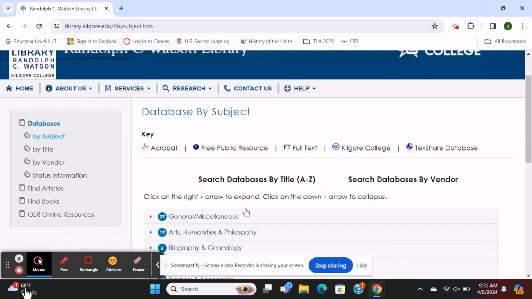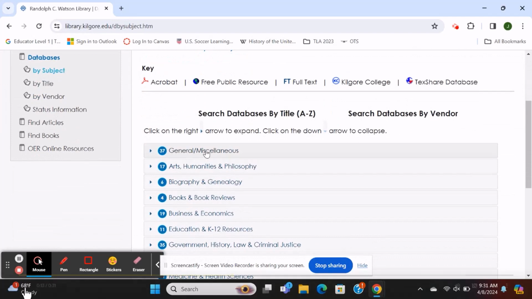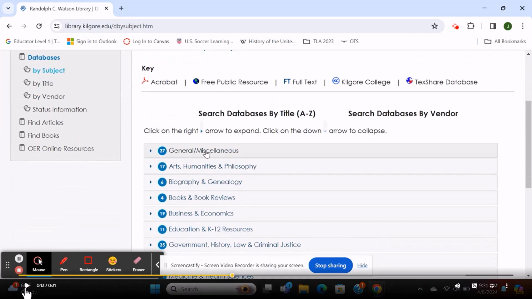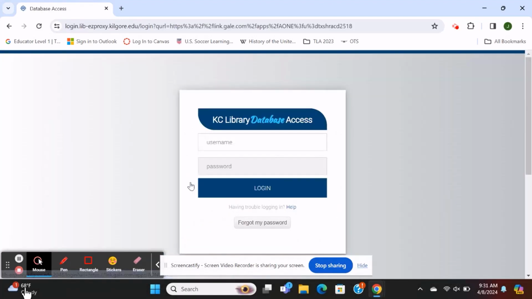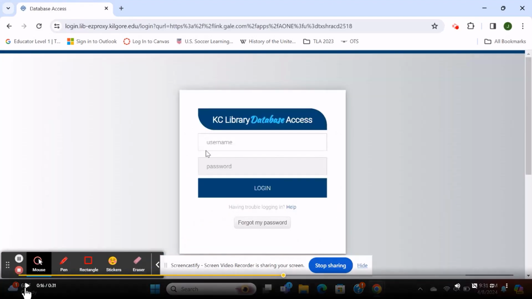Once there, choose your category. If you don't know what category you should pick, just choose General or Miscellaneous. Under each category, you will find a list of databases. We're going to start at the first one, Academic OneFile. This is a pretty good database for general searching when you're not sure where to go.